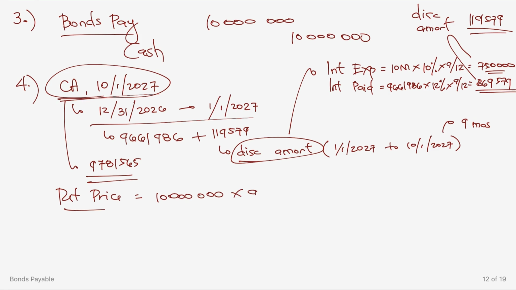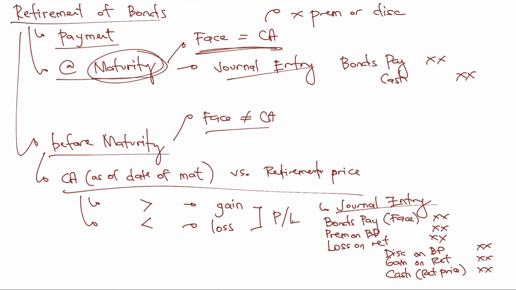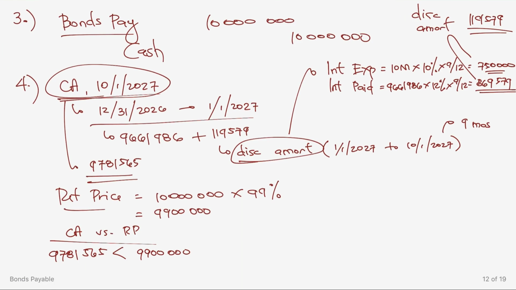Sabi ko nga kanina, kapag yung quotation given, percentage po yan. So times 99% or magkano yan? That's equal to 9.9 million. Okay? So compare natin yung carrying amount tsaka yung retirement price. So carrying amount is 9,781,565. Then retirement price is 9.9 million. So retirement price is higher. Sabi natin kanina, if retirement price is higher, meron tayong loss, no? Kasi mas malaki yung binabayad mo compare sa utang mo.